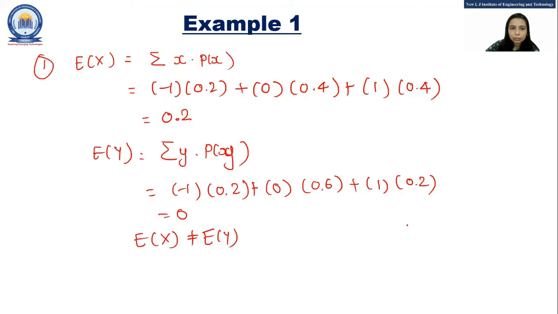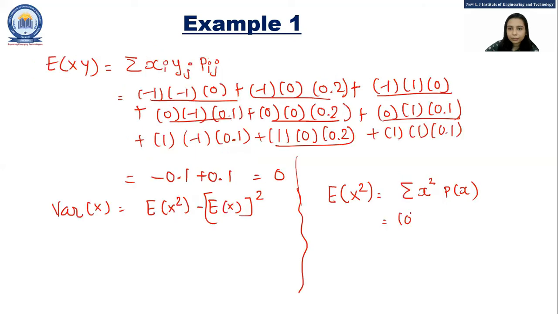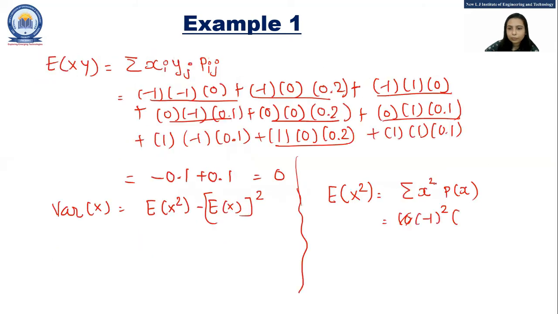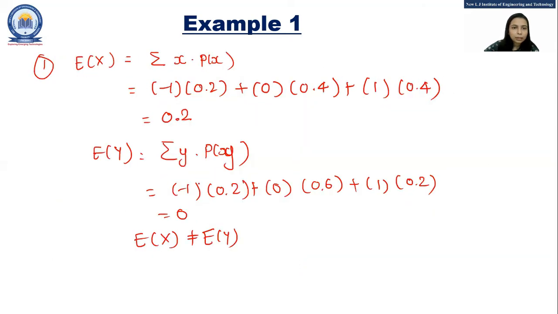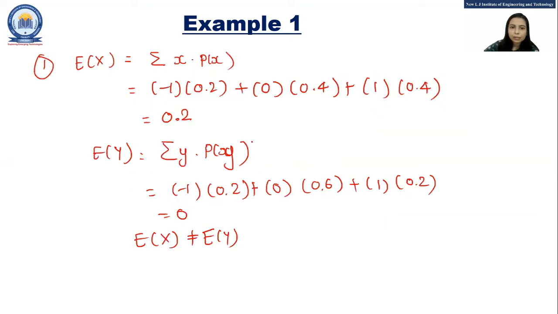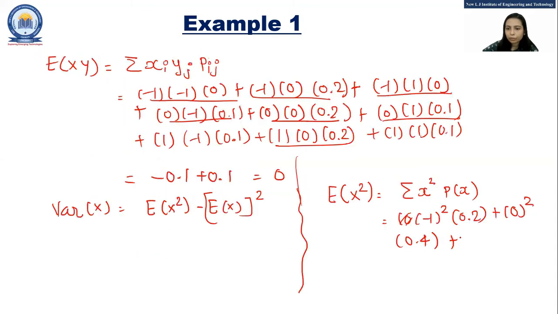So -1 square into 0.2, then 0 square into 0.4, plus 1 square into 0.4.